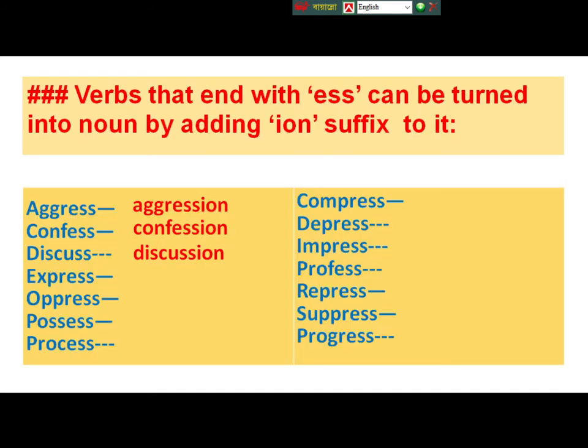Aggress will be aggression. Confess will be confession. Discuss, discussion. Express, expression. Oppress, oppression. Possess, possession. Process, procession. Compress, compression.